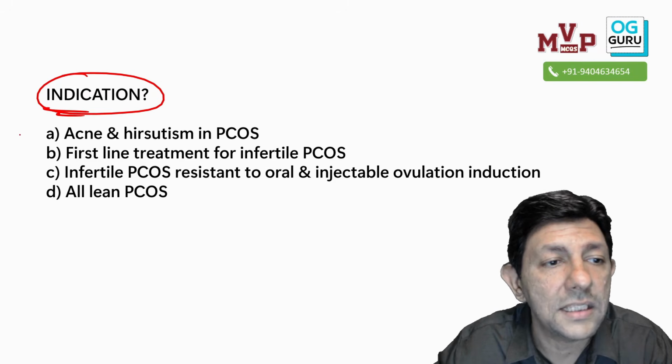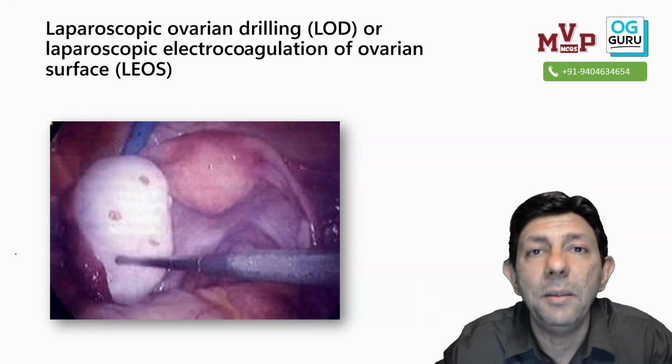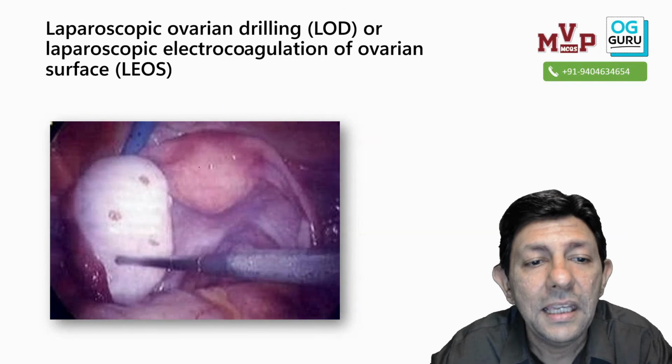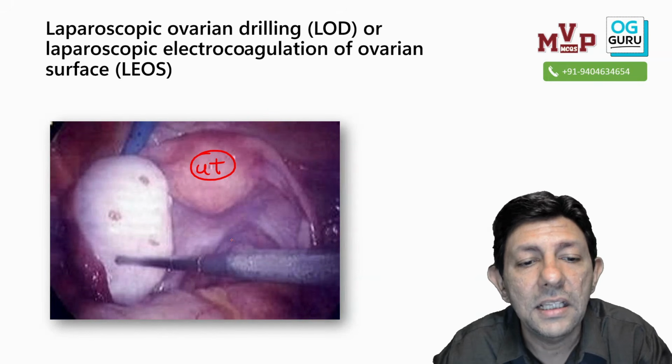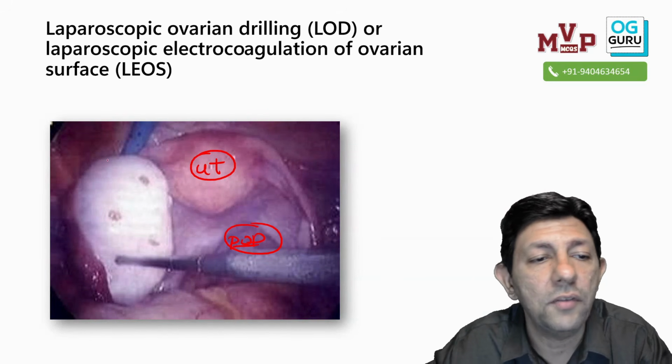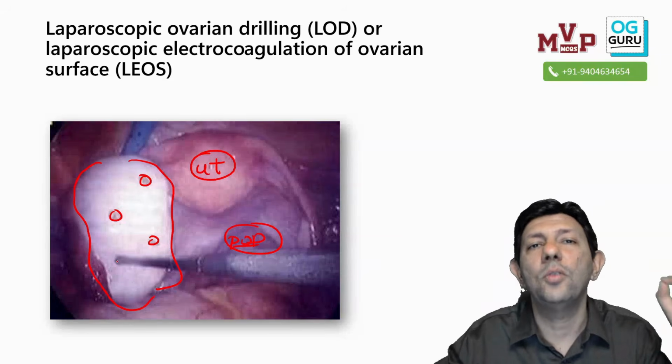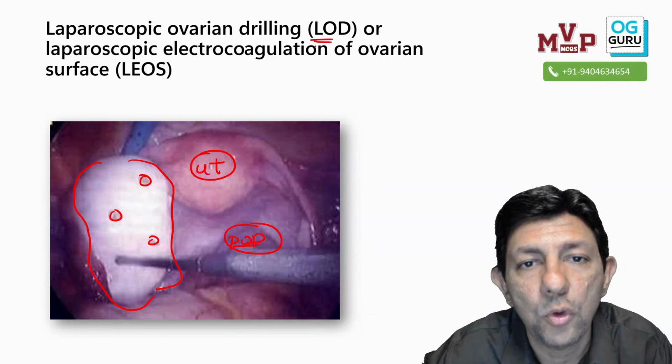Before I go to the answer and give you the explanation, you can see the same image. What I'm trying to do is show you the video and the same image. Isn't it the same thing? This is the uterus, this is the pelvis and the pouch of Douglas, and this is the big bulky ovary, and here we are drilling holes into the ovary. So this is laparoscopic ovarian drilling.